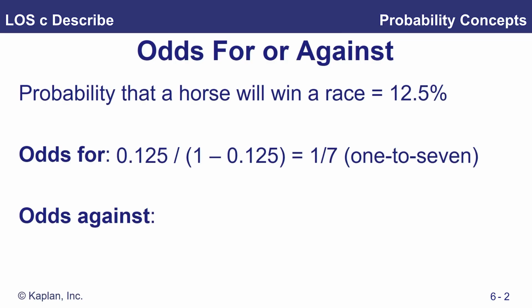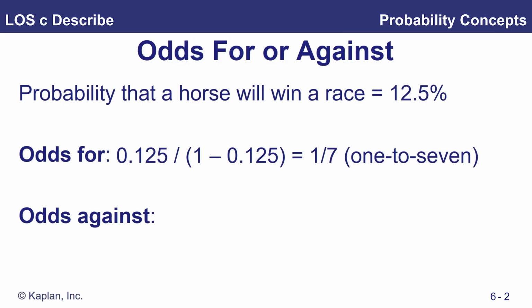Now, I think this is confusing, to see how we get to the 1/7 here, because if you do 0.125 divided by 0.875, then you get 0.1428, but we've written 1 in 7. Well, 1 divided by 7 is 0.1428.